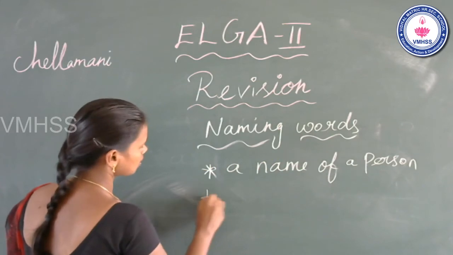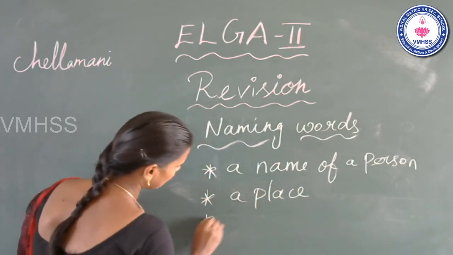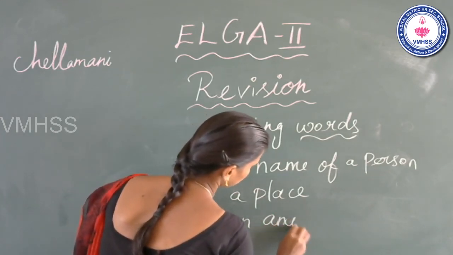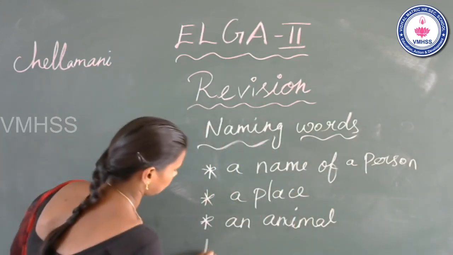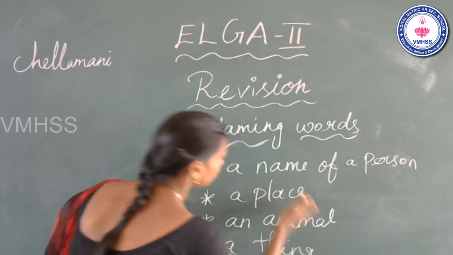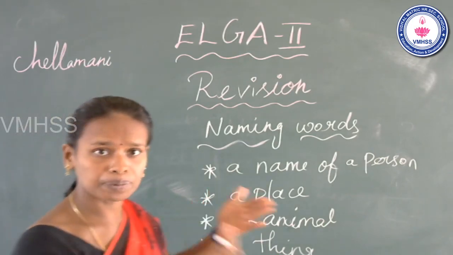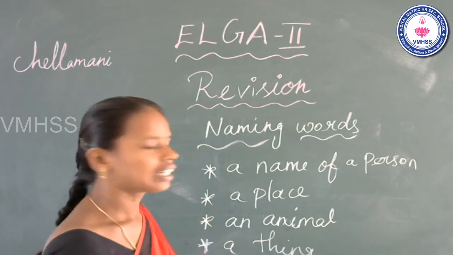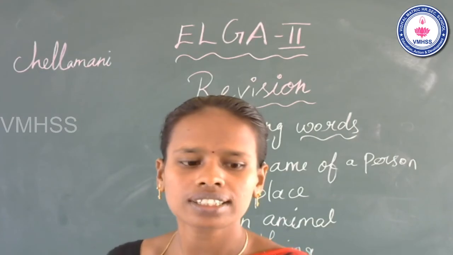The place. An animal. A thing. These are included in naming words. Okay, naming words: a name of a person, a place, an animal, yeah, things. These are included in naming words. Okay. Now look at the slide, students.